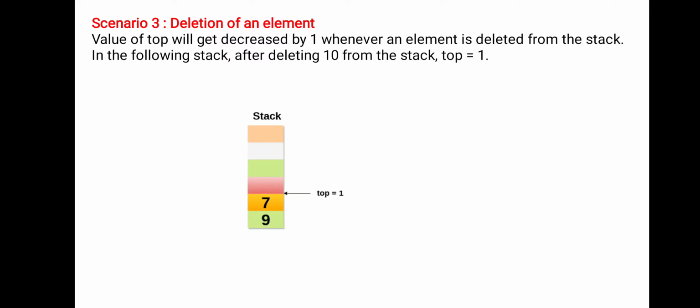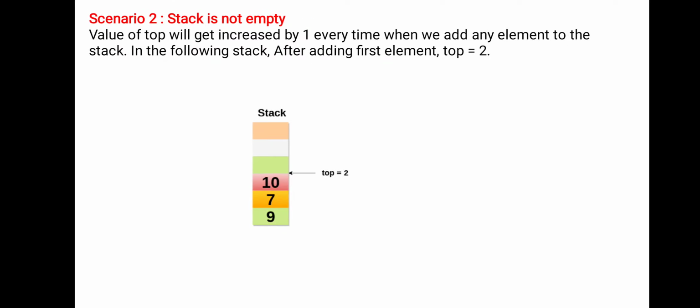See here, the value of top will get decremented by 1 whenever an element is deleted from the stack. In the following stack, after deleting 10 from the stack, top is equal to 1. If you observe, top is equal to 2 because we have 3 elements in the stack: 9, 7, 10. So top represents 2, which means the last index, the stack contains 3 elements.